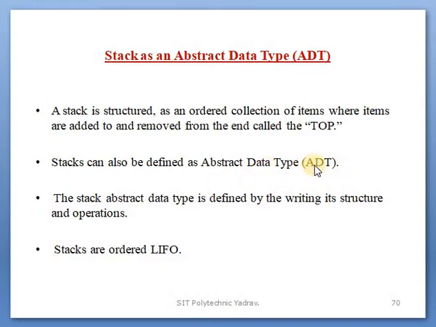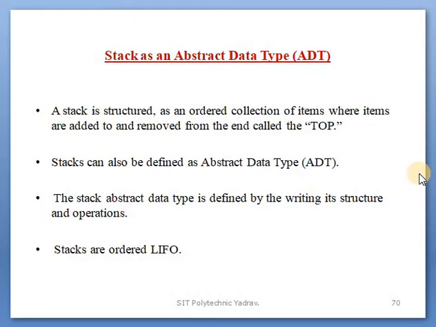User defined data types. You already know what is said to be a data type. Data type means which type we use in the program, that is known as the data type. So abstract data types are user defined data types, meaning in your function or in our program you create your own data types.